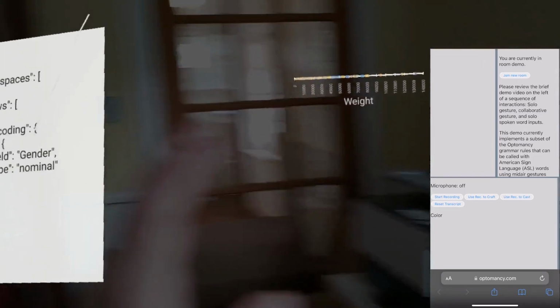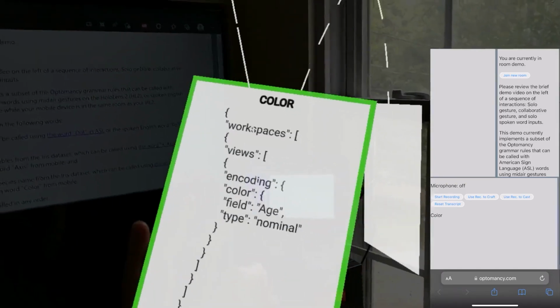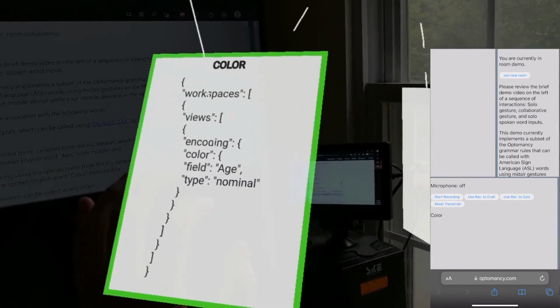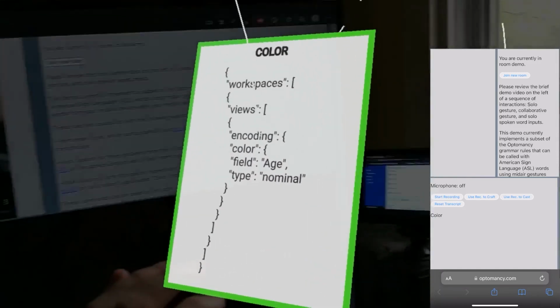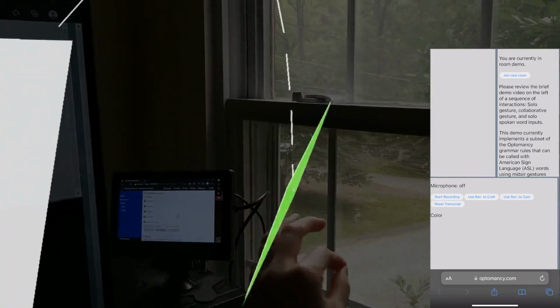Spellbook, our extended reality analytical notebook, presents the users with each step of their workflow as reflected within the element of the Optimancy grammar specification that has been updated by the spell that they've cast.